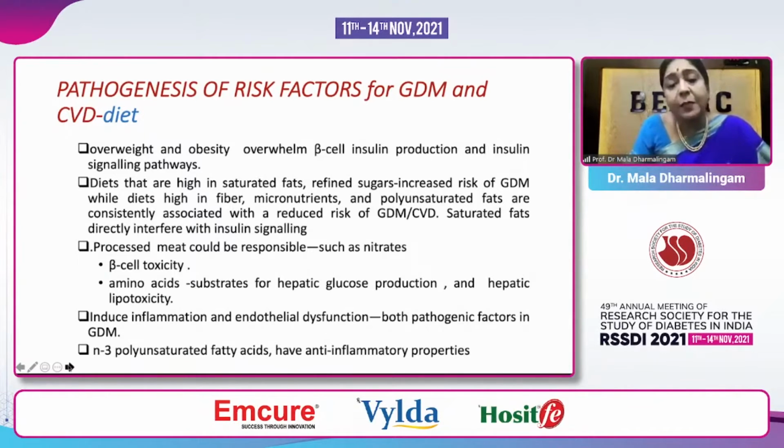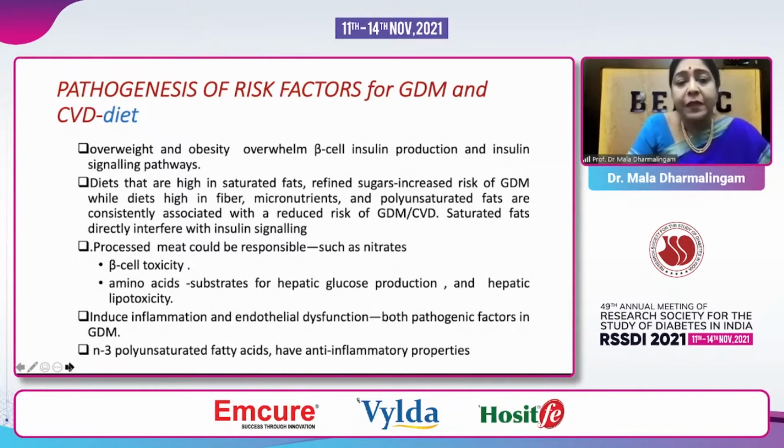Processed meat can be responsible also. It increases nitrates, which increases beta cell toxicity, and amino acid production, which is a substrate for HGP and hepatic lipotoxicity. It also induces inflammation and endothelial dysfunction. Both are pathogenic factors in both GDM and CVD. And of course, N3 polyunsaturated fatty acids have anti-inflammatory properties.